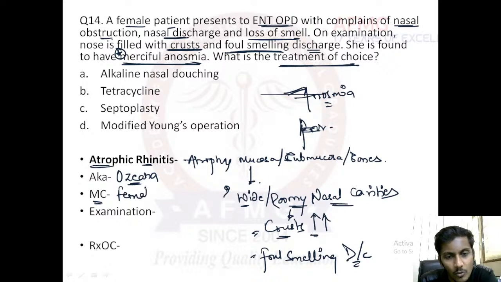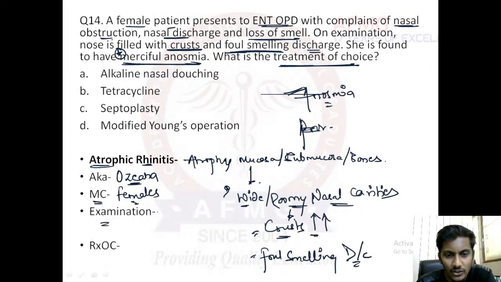So please remember, it most commonly affects females, very good. Adult females mainly. The most common cause, in among organisms if they ask, yes, it is Klebsiella ozaenae. But it can also be caused by many other conditions like some drugs. So atrophic rhinitis can be caused by multiple conditions, and the most common organism causing it is Klebsiella ozaenae. Therefore, it is known as ozaena.